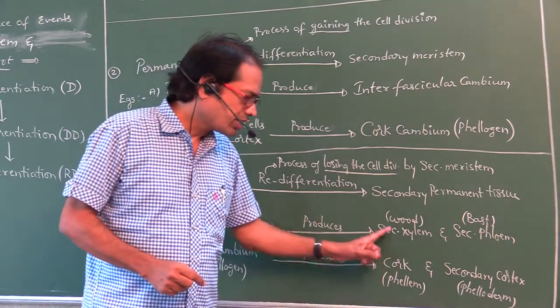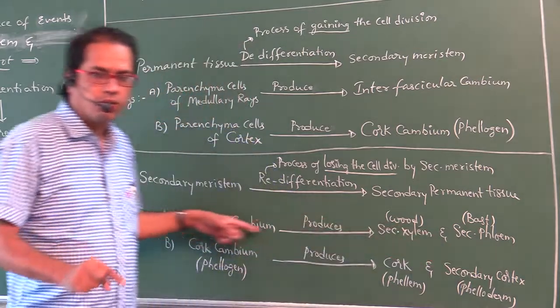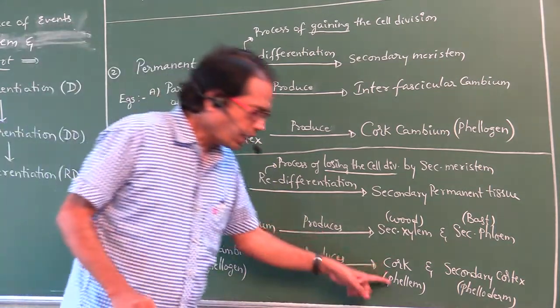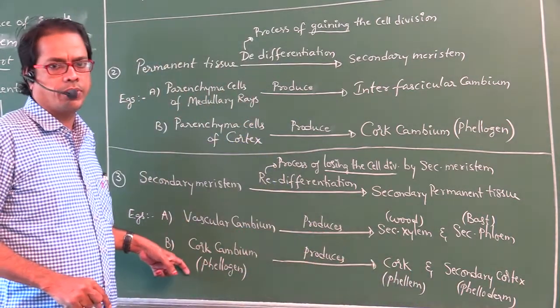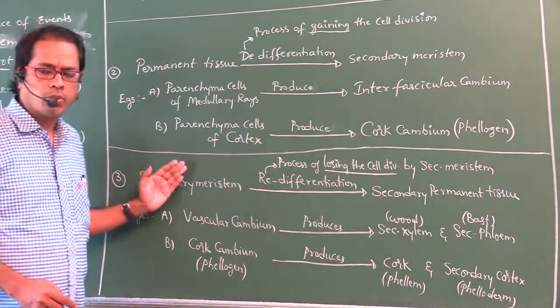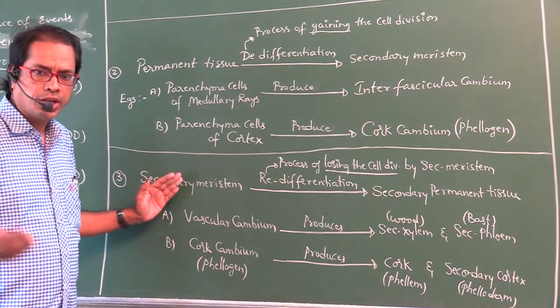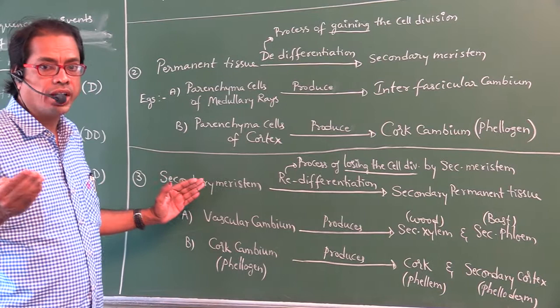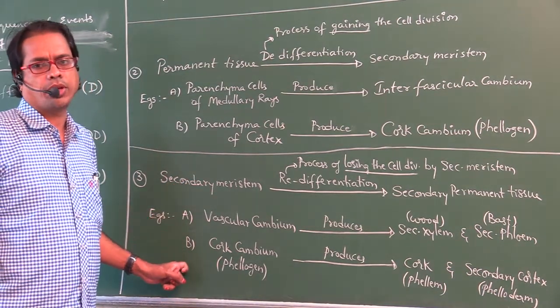So secondary xylem and secondary phloem are formed from vascular cambium. Phellem and phelloderm are formed from cork cambium. So what are the points? The tissues that undergo redifferentiation means vascular cambium and cork cambium.